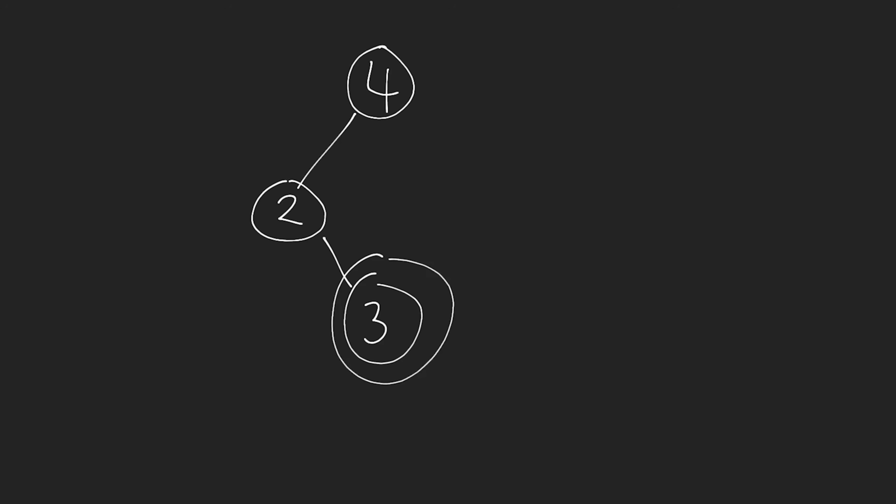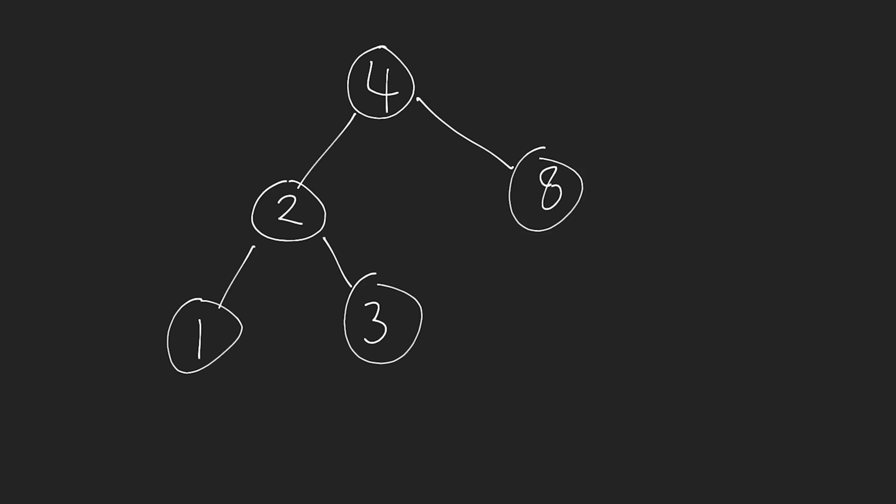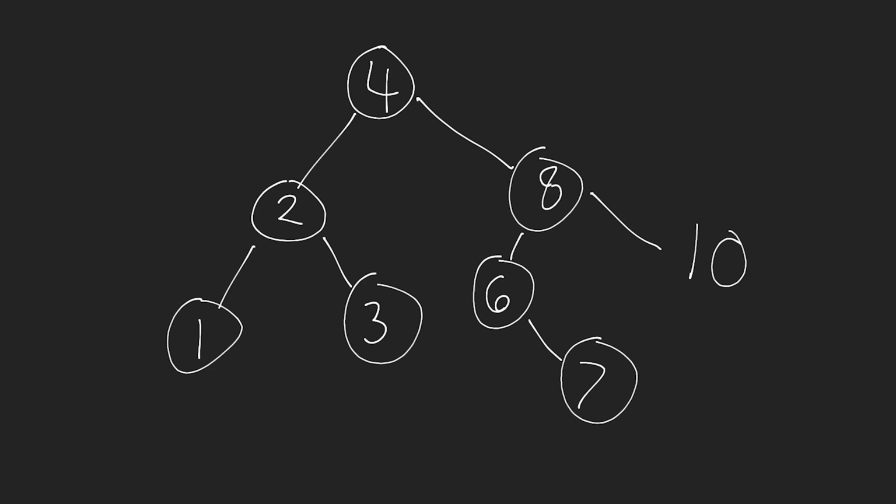However, it needs to be in the right subtree of node 2 because it's greater than value 2. Okay, we can come here and we can add 1. Now on this side, maybe we have a value, say like 8, okay? And then maybe we have a value like 6, a value like 7. I'm just drawing out a few different values here so we kind of get the idea of how this works, okay? So this is an example of a valid binary search tree.